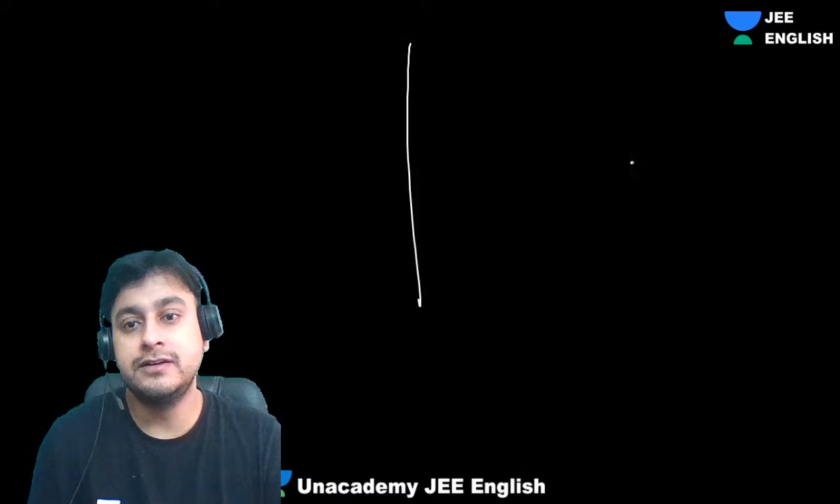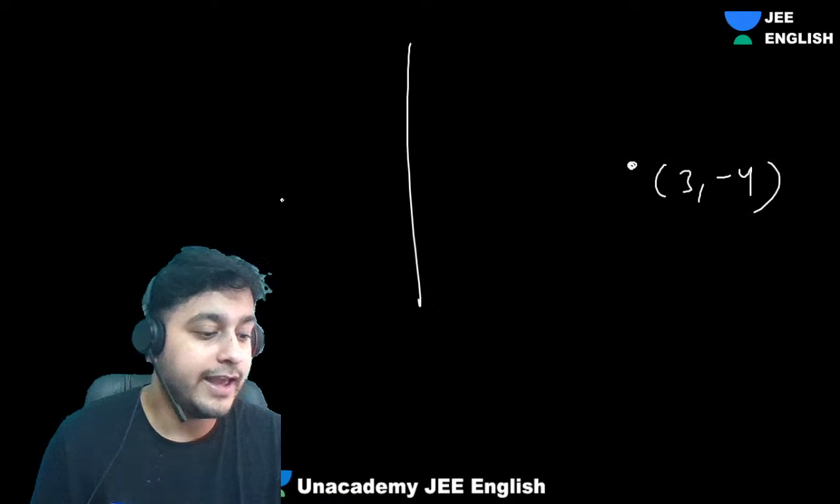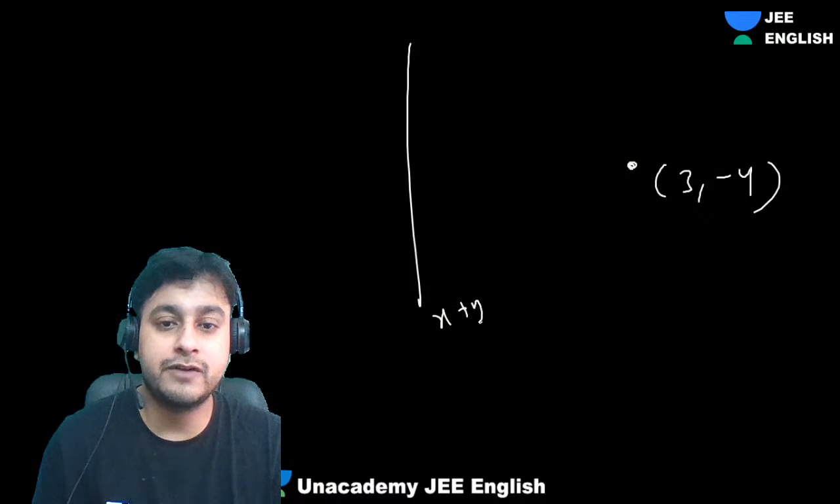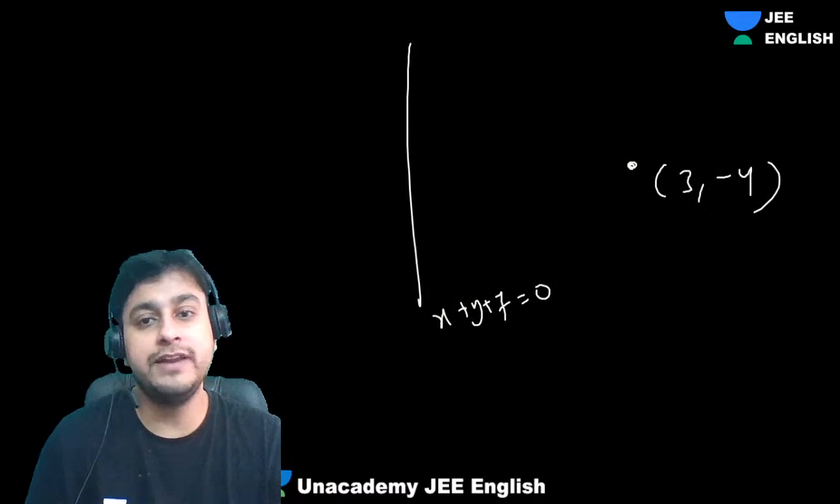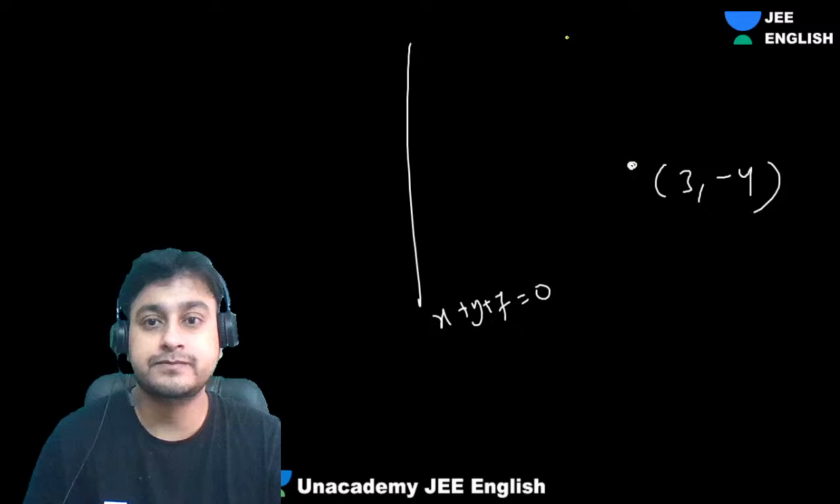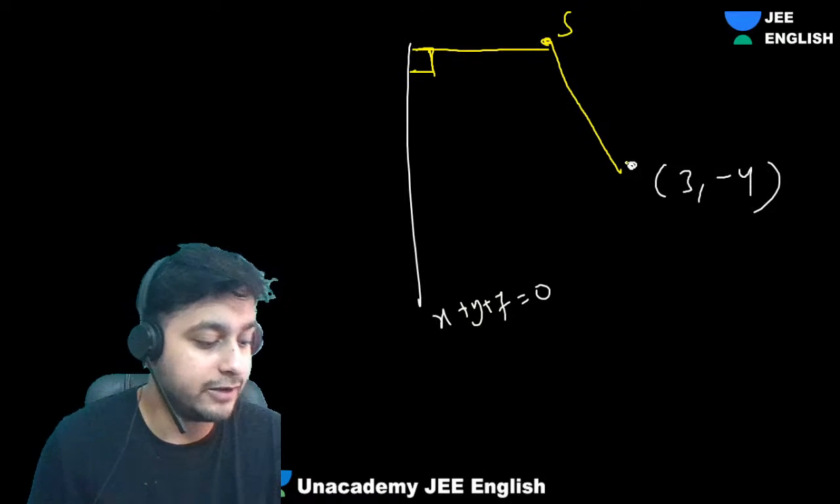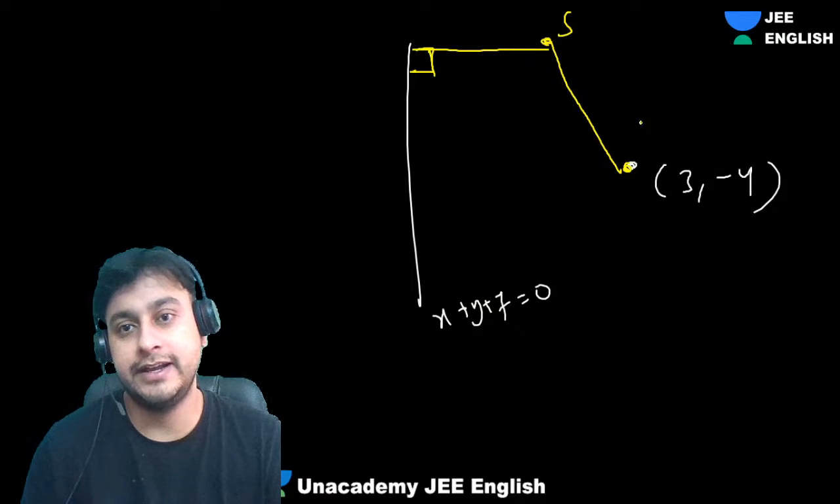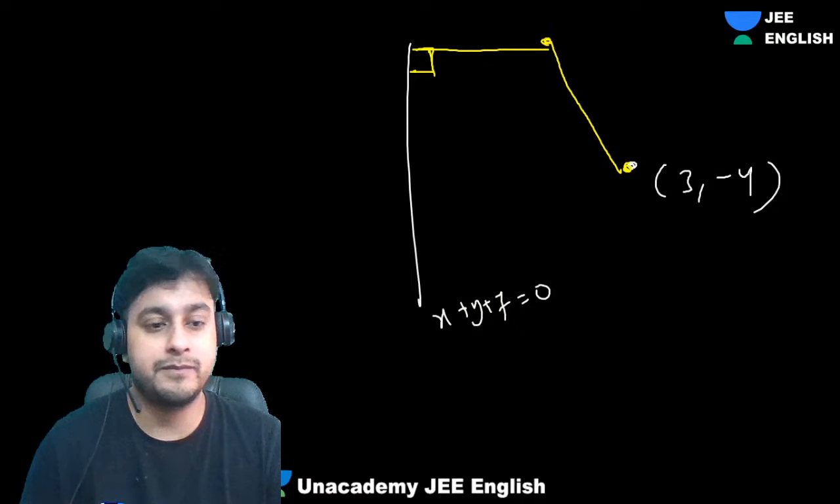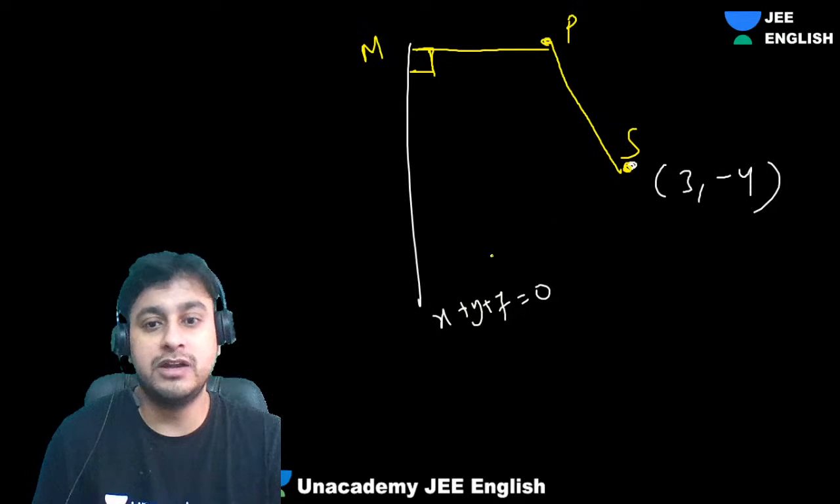So guys, the focus is given, that is 3 comma minus 4. The directrix is given: x plus y plus 7 equal to 0. So what we need is the equation of the parabola. So guys, how will you get that? This distance will be the same as this distance, right? SP square. Very good, Papi Reddy. Now you guys are getting it. This is your P, this is your S, this is your M. Now just use the distance formula.